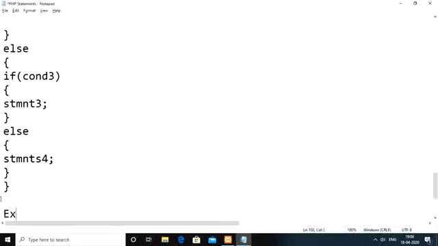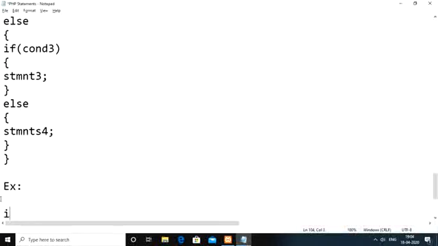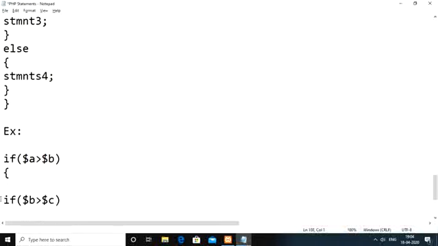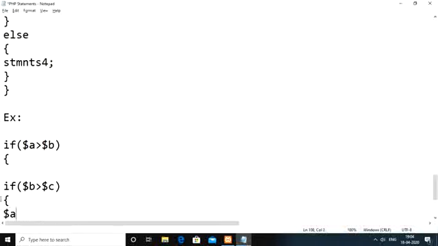So as an example, we are writing: if $A greater than $B. Then again we are checking if $B greater than $C here. Then we are writing $A equal to $B plus $C.